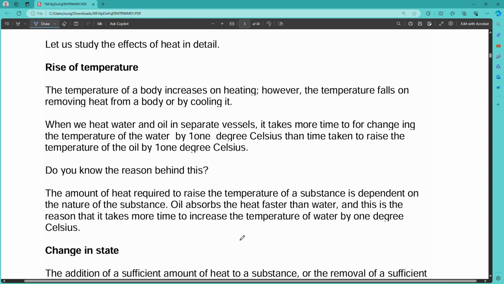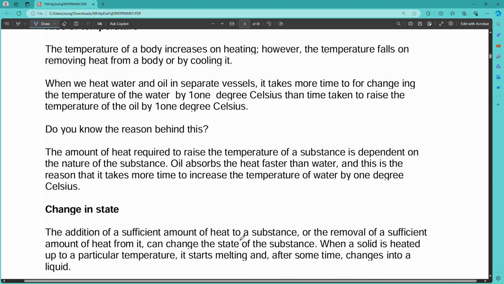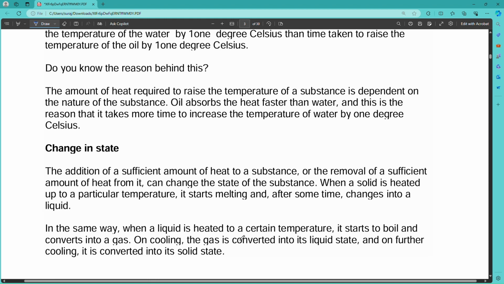Do you know the reason behind this? The amount of heat required to raise the temperature of a substance depends upon the nature of the substance. Oil absorbs heat faster than water, and this is the reason it takes more time to increase the temperature of water by 1 degree Celsius. So these are the reasons for change in the heat of any object.